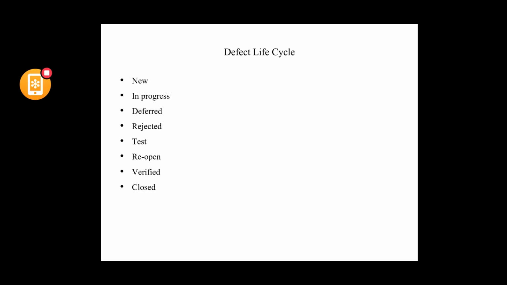From in progress, if it is a genuine issue and it got fixed, that is when the status is moved to test status. That means it is ready for the testing activity. Once it is in testing, it will be assigned to the tester.